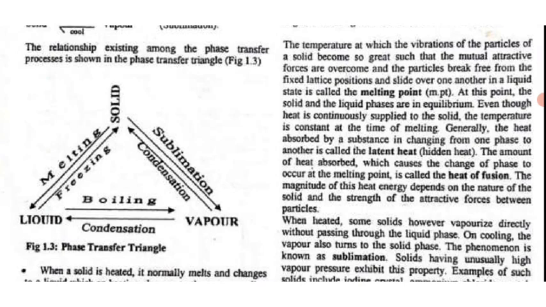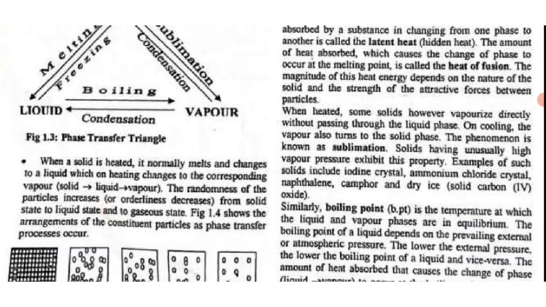Now the relationship existing among the phase transfer processes is shown in the phase transfer triangle. Alright, so they give us a triangle, a diagrammatic illustration which will be better to anchor in your brains. Let's take solid to vapor to liquid. From solid to vapor we have sublimation. From vapor to liquid we have condensation. From liquid to solid we have freezing. Now let's go in an anti-clockwise direction. From solid to liquid we have melting. From liquid to vapor we have boiling. From vapor to solid we have condensation as well, but we could also have deposition.